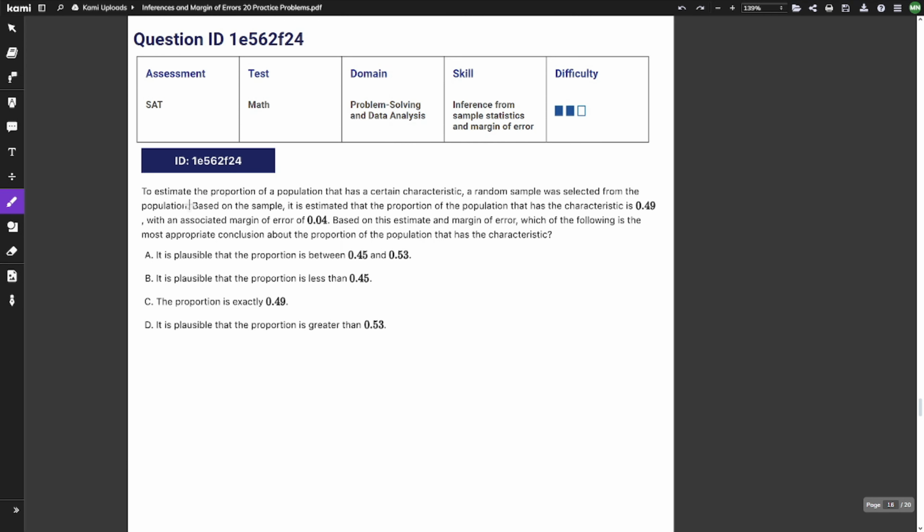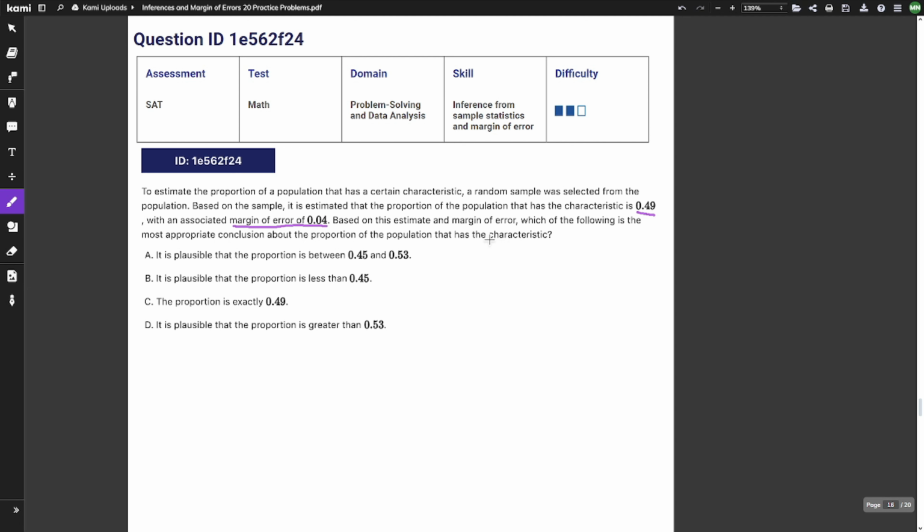Question number 16. To estimate the proportion of a population that has a certain characteristic, a random sample was selected from the population. Based on the sample, it is estimated that the proportion of the population that has the characteristic is 0.49, with an associated margin of error of 0.04. Based on this estimate and margin of error, which of the following is the most appropriate conclusion about the proportion of the population that has the characteristic?